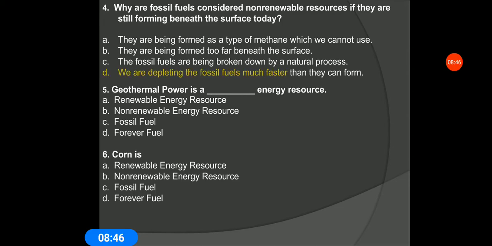Question number 5. Geothermal power is a dash energy resource. A. Renewable energy resource, non-renewable energy resource, fossil fuel and forever fuel. The correct answer is renewable energy resource. 6. Corn is a dash: renewable energy resource, non-renewable energy resource, fossil fuel and forever fuel. Renewable energy resource. Go to the next one.